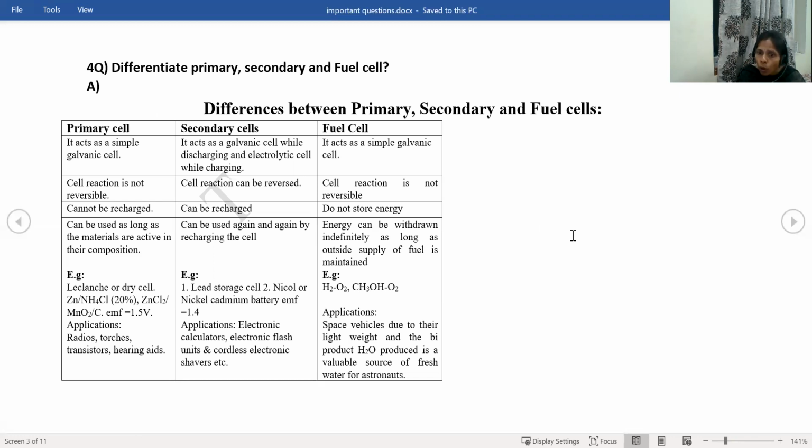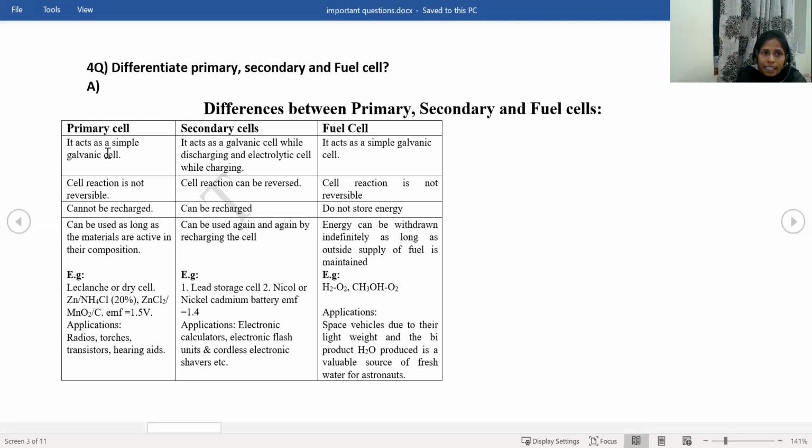Non-rechargeable batteries are also called primary batteries. And the secondary battery means the battery which can be recharged, like our mobile phone battery and car batteries. Yes, automobile batteries. All these come under the secondary battery, which are rechargeable. And the other one, a fuel cell. Let us see the differences between primary, secondary, and the fuel cell.